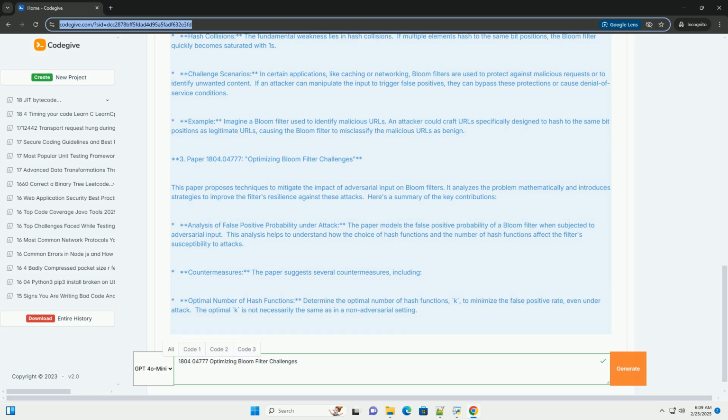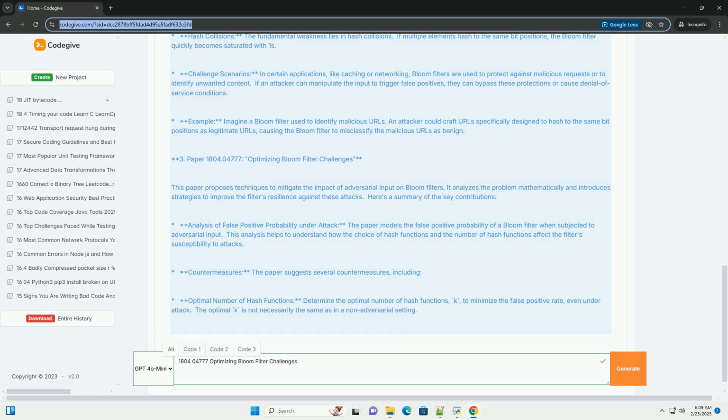The attacker's goal is to make the Bloom filter report present for a large number of items that are not in the set. Hash collisions. The fundamental weakness lies in hash collisions. If multiple elements hash to the same bit positions, the Bloom filter quickly becomes saturated with ones.